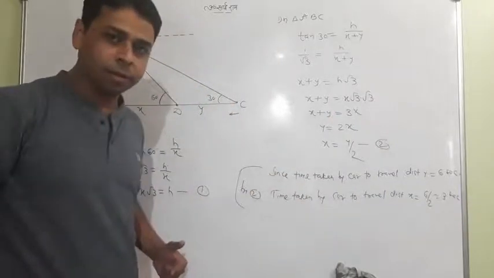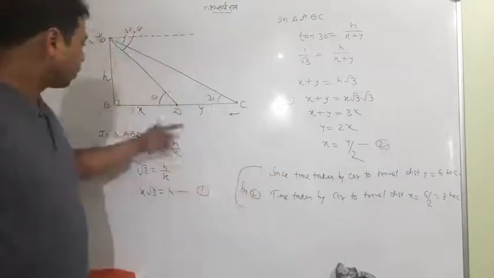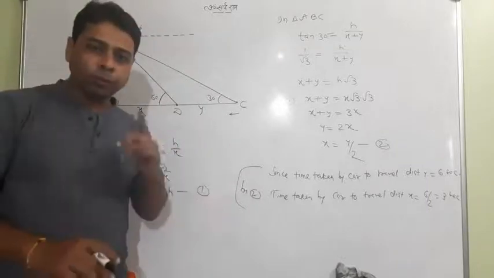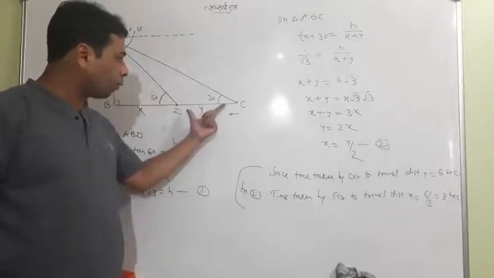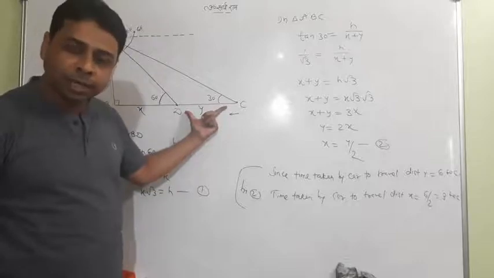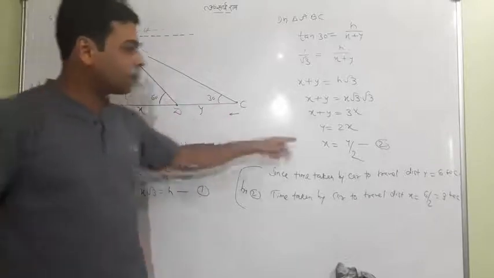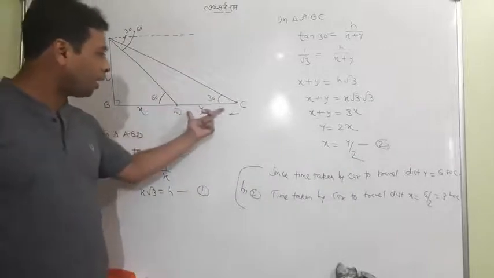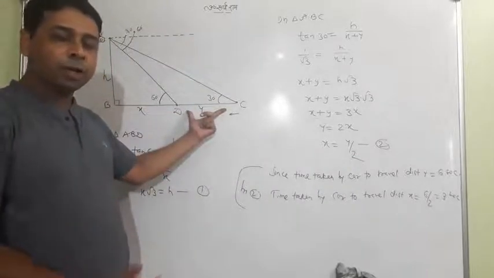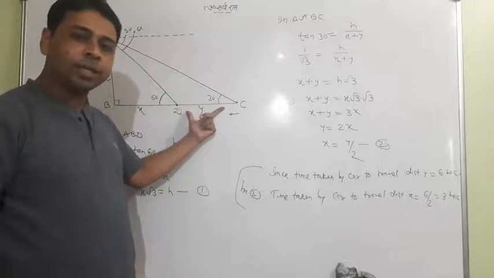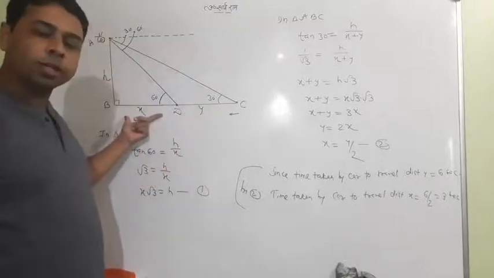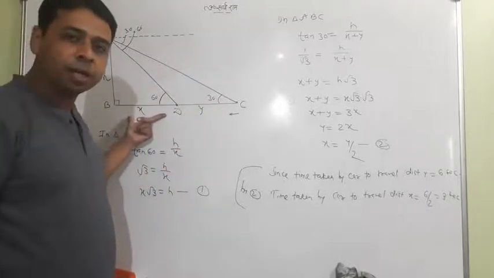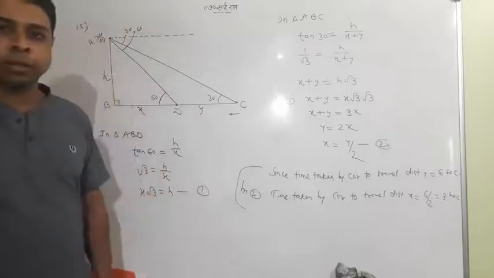You will get the answer. One more time I want to tell you that y and x are both unknown, but we know that the time to travel the distance y was 6 seconds, and x is none other than half of y. So the time to cover distance y is 6 seconds, and definitely this distance will be covered in half of 6, meaning 3 seconds. So this is your answer.